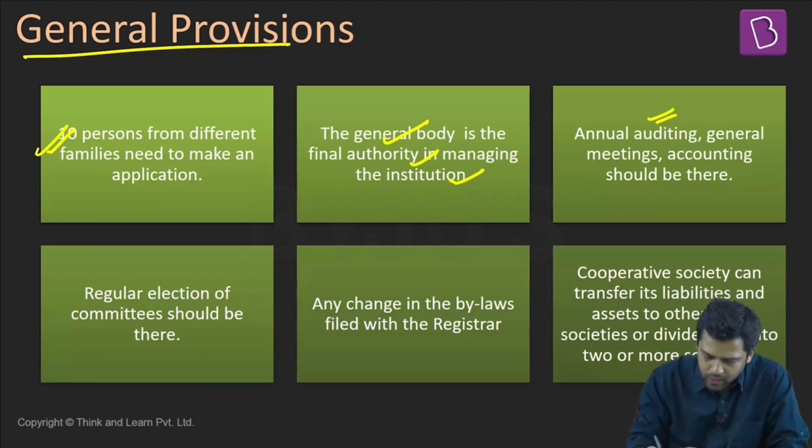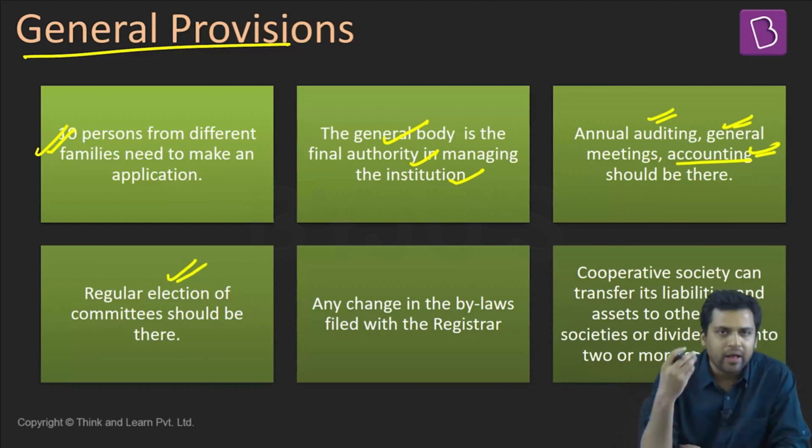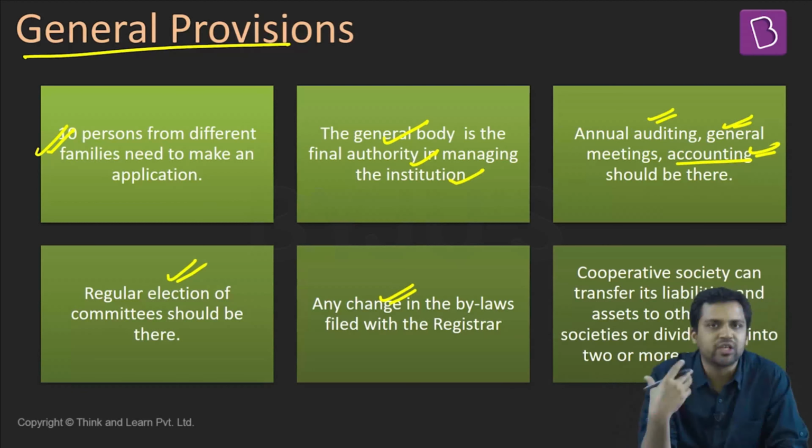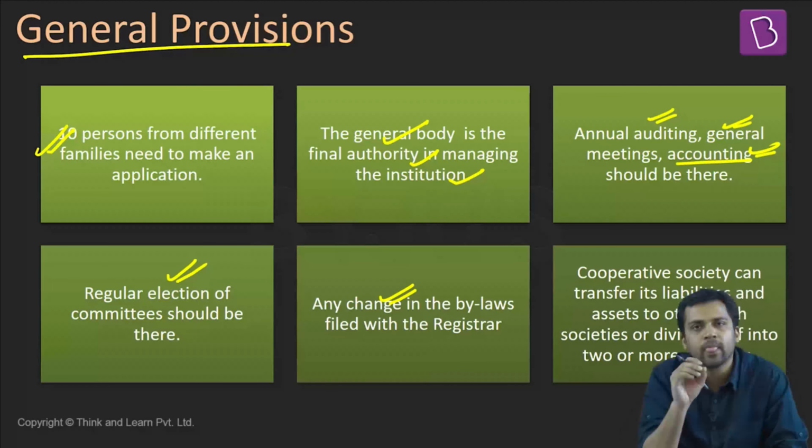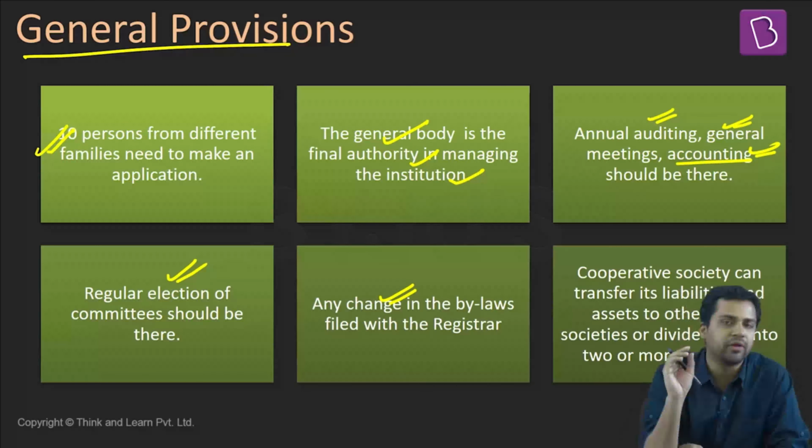Cooperatives require annual auditing. There have to be general meetings. Accounting should also be there. Apart from that, regular elections should be there. There might be different committees, and elections should be held to the different committees. In case cooperatives are changing their internal rules and regulations, the bylaws, which they have of their own, they have to inform the registrar of cooperatives.